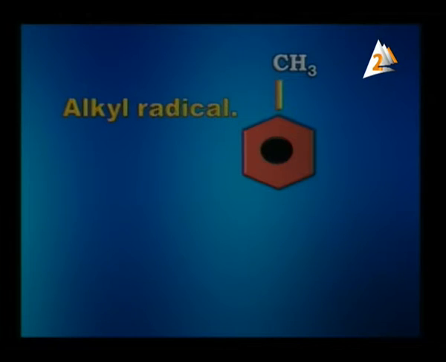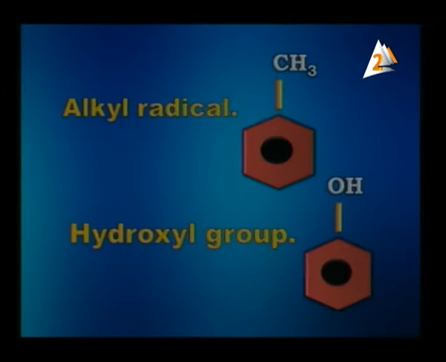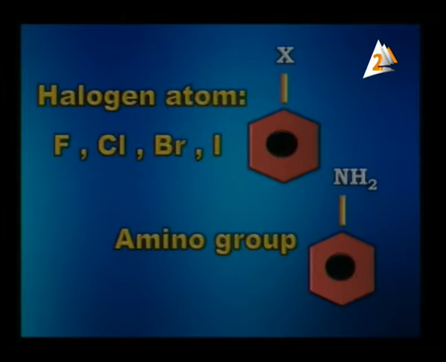If the alkyl group is the first group, it is an ortho and para directing group, and also the hydroxyl group, and also halogen atoms such as fluorine, chlorine, bromine, iodine, and the amino group, which is NH2.